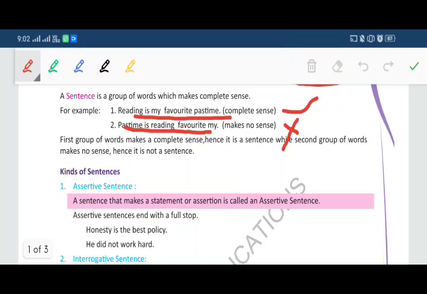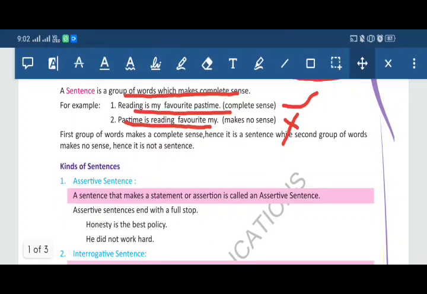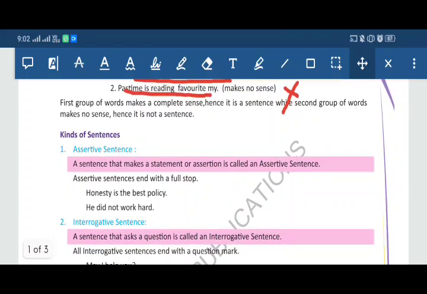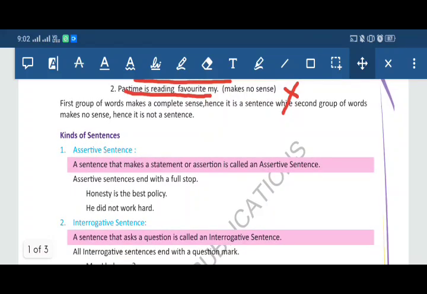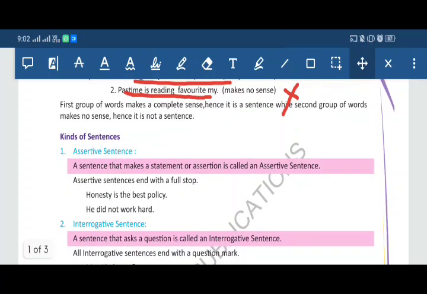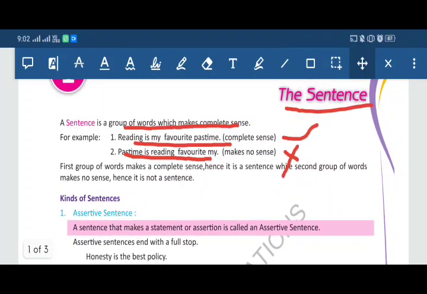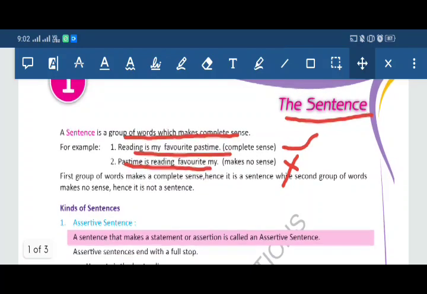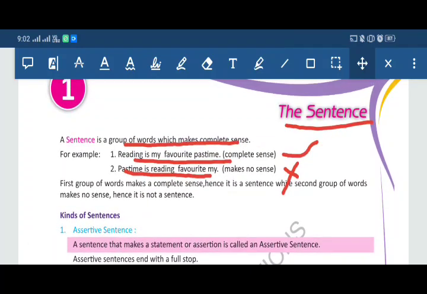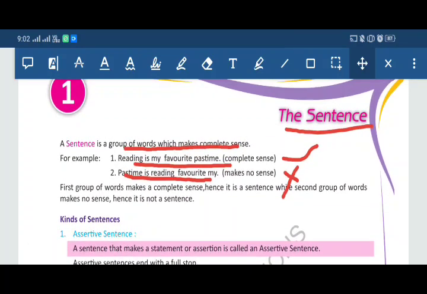Students, always remember some points about sentence. First, a sentence always begins with a capital letter. Second, it contains a subject and a predicate. Third, it should contain words in a suitable order to convey the intended sense. Fourth, it should end with a full stop, question mark or exclamation mark.